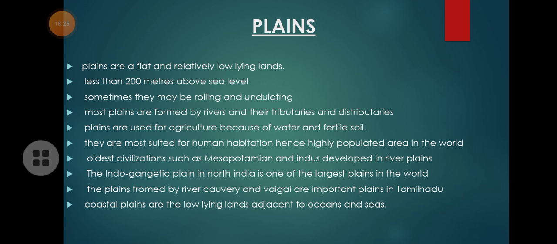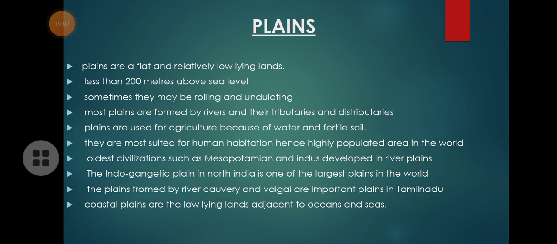Okay. So plains are flat and low lying lands. Plateaus are high lying lands. Plains are low lying lands and they have a flat surface. And the height of the plains is less than 200 meters above the sea level. Okay. So most of the plains are formed by rivers. When the rivers flow through the land system, okay, they make the ups and downs of the land into a leveled portion. Okay.